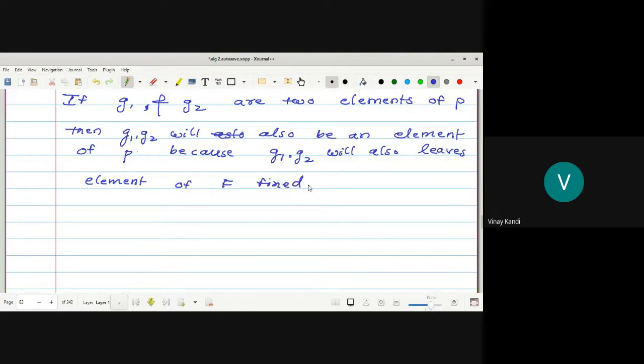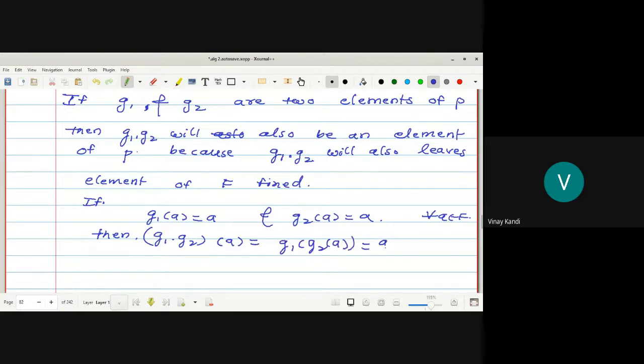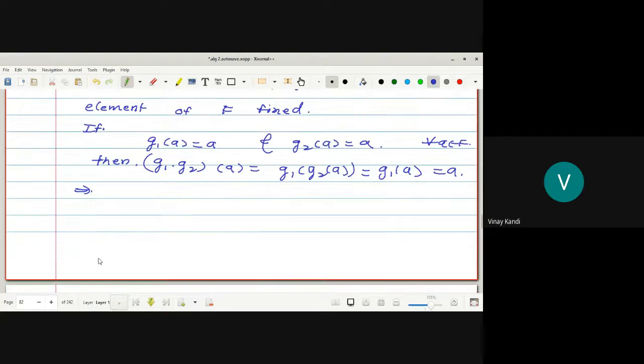Look at here. If G1 belongs to P, so G1 of A is equal to A, and G2 of A is equal to A, for all A belongs to F. So G1 composition G2 of A is equal to G1 of G2 of A, which is equal to G1 of A, which is equal to A. So this implies the set P is closed with respect to product of permutation. Any doubt up to here?